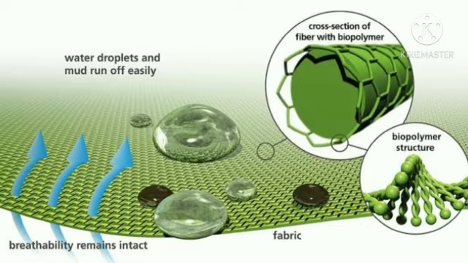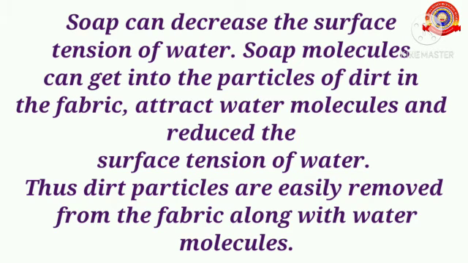Soap can decrease the surface tension of water. Hence, washing clothes is easier with soap. Soap molecules can get into the particles of dirt in the fabric, attract water molecules and reduce the surface tension of water. Thus, dirt particles are easily removed from the fabric along with water molecules. So, we can reduce the surface tension of water by adding soap solution.